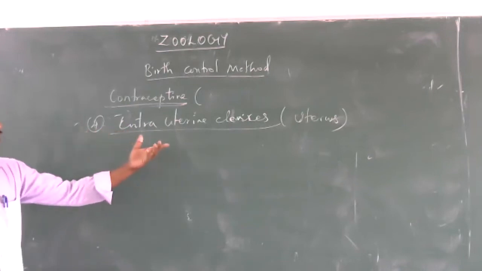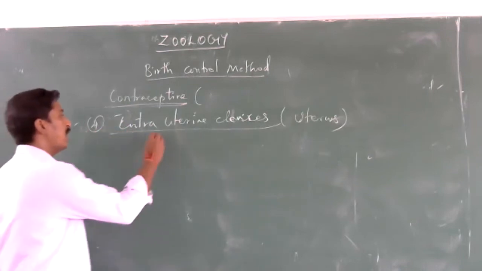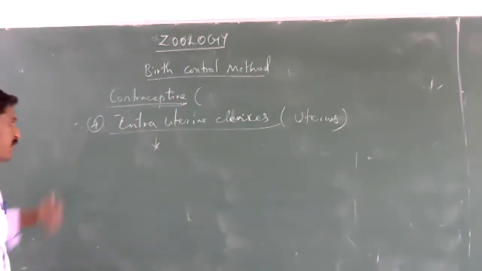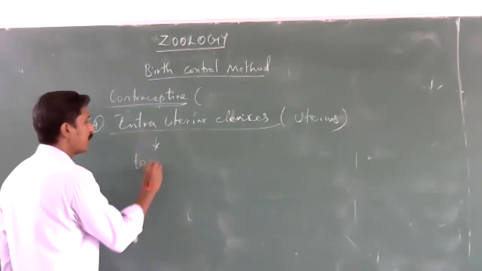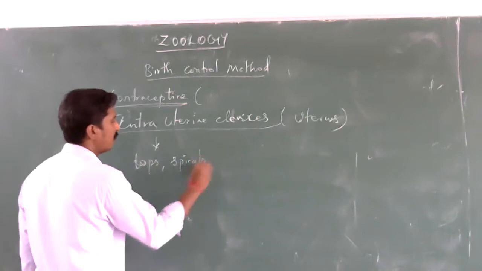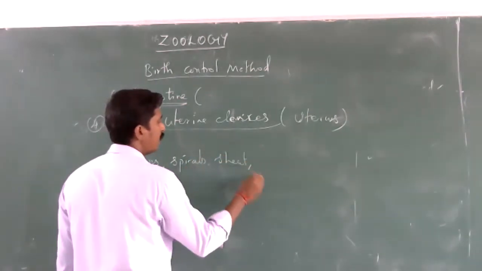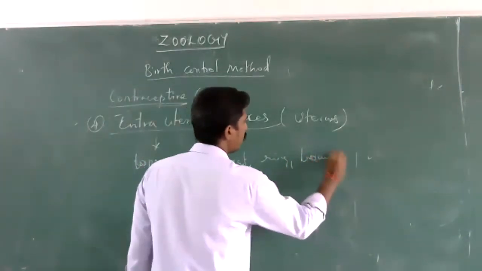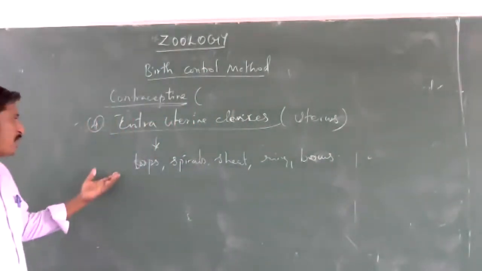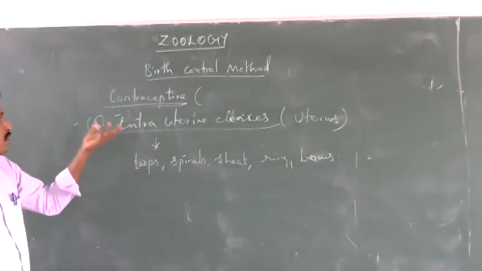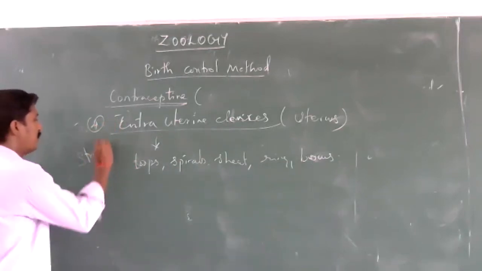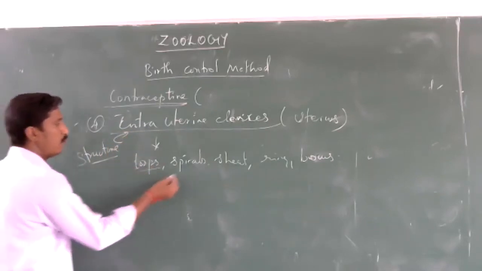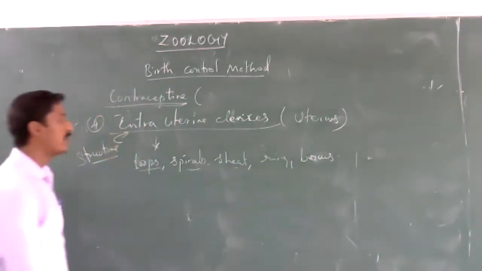The intrauterine devices are available in many shapes. Based on the structure, we use variety of names: loops, spirals, sheath, ring, bows, spring, like that.